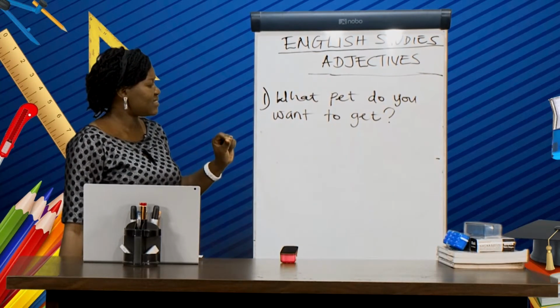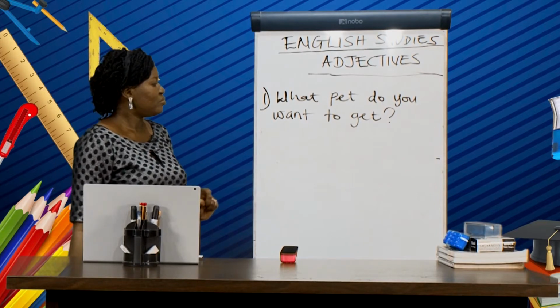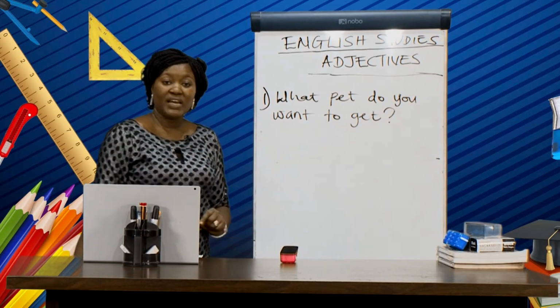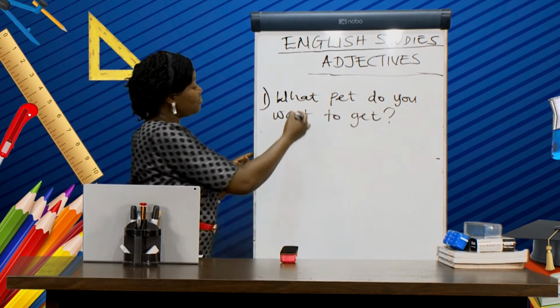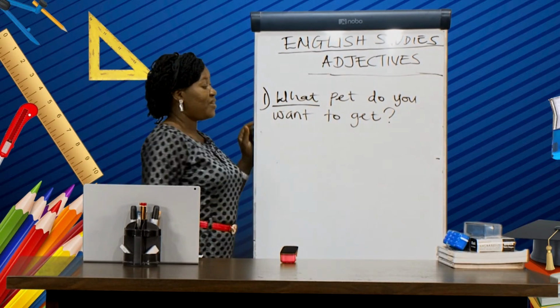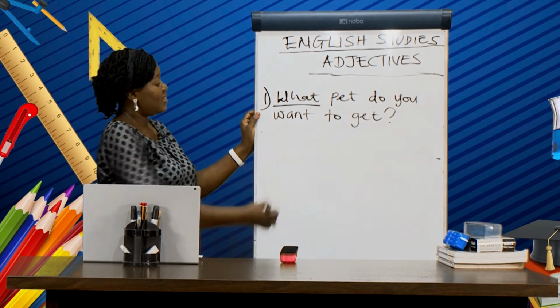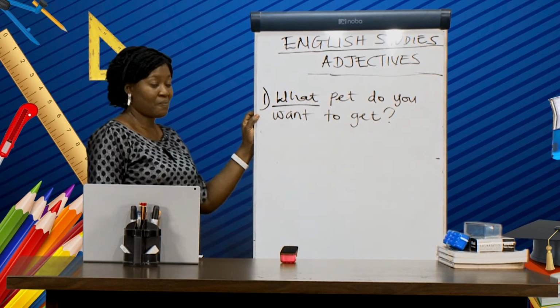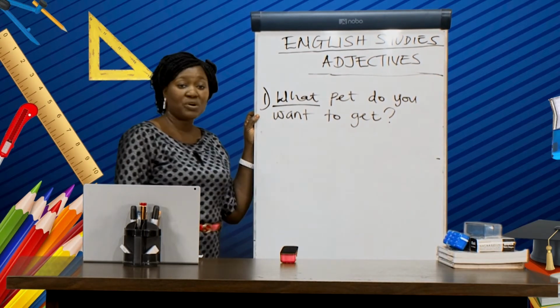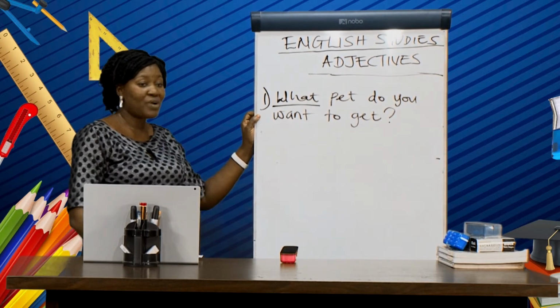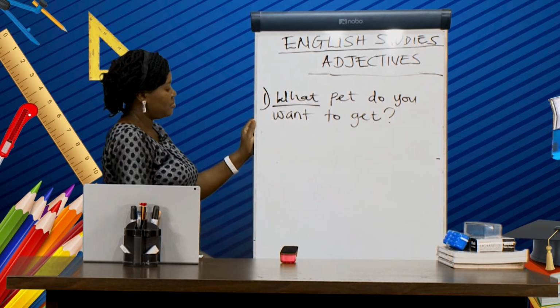Now looking at this example, what do you think is the interrogative adjective in this sentence? I believe your answer is what. What, because that is the word there that we are using to ask a question.